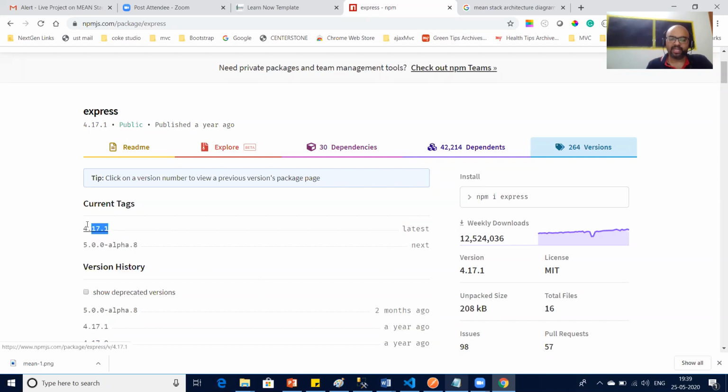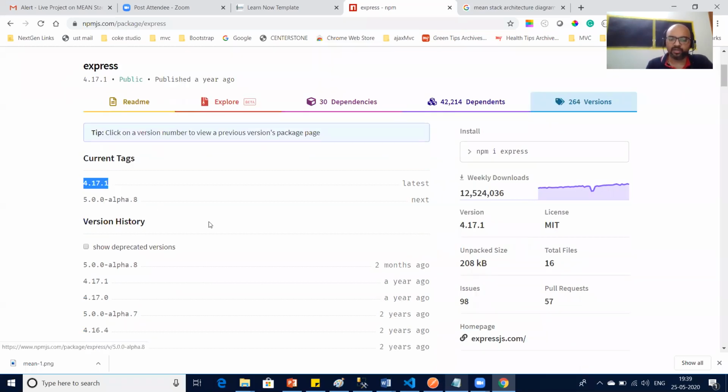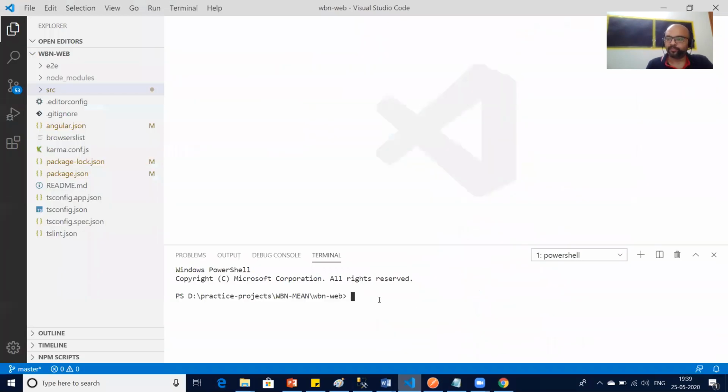I can simply say npm install express --save, and it will install the latest one. But I want to install a specific one. I want this 4.17.1. So how to install it? Go to your terminal, right, and simply say npm install. Install what?